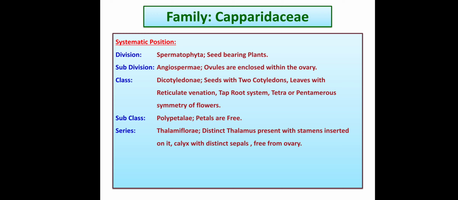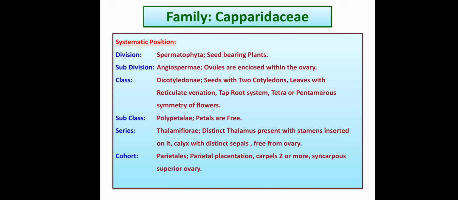Thalamiflorae because of the presence of a distinct thalamus, where the stamens are inserted on this thalamus. Calyx is with distinct sepals and they are free from the ovary. So, these are the characters of series Thalamiflorae.